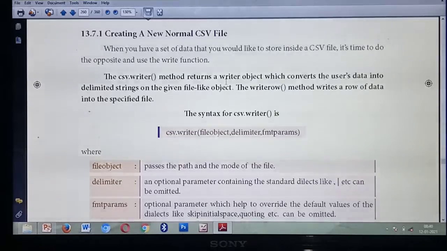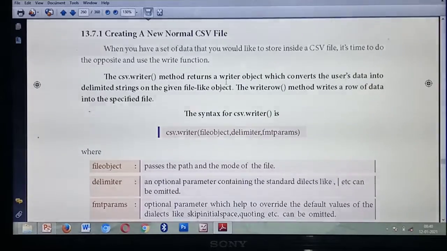So the reader function will return a reader object called handle. Here the writer function will also return one writer object. What's the use of this object? It will convert the given user data in the form of strings. Understood? What's the use of this writer object? This writer object will convert the data you are giving. The particular data is converted into some delimited strings.